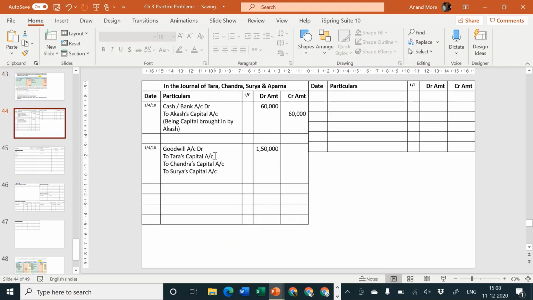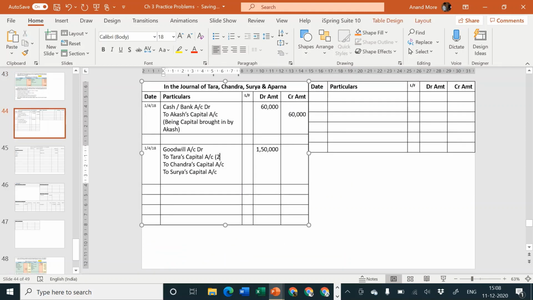So it will be in bracket 2, 3 and 1. So 1,50,000. 2 plus 3 is equal to 5. 5 plus 1 is equal to 6. So your 1,50,000 will have to be divided by 6 and multiplied by 2. That goes to how much? 50,000.